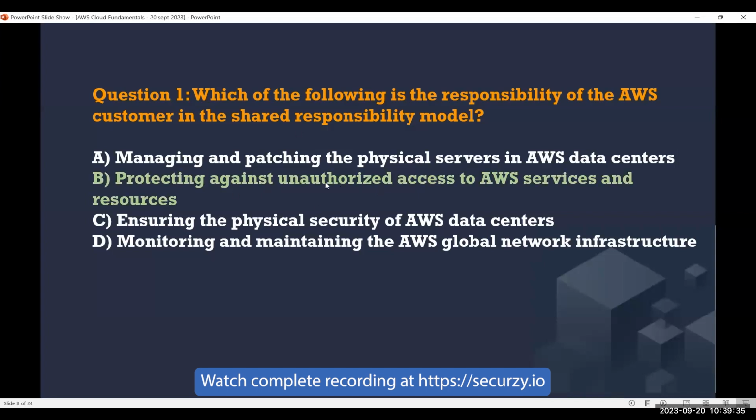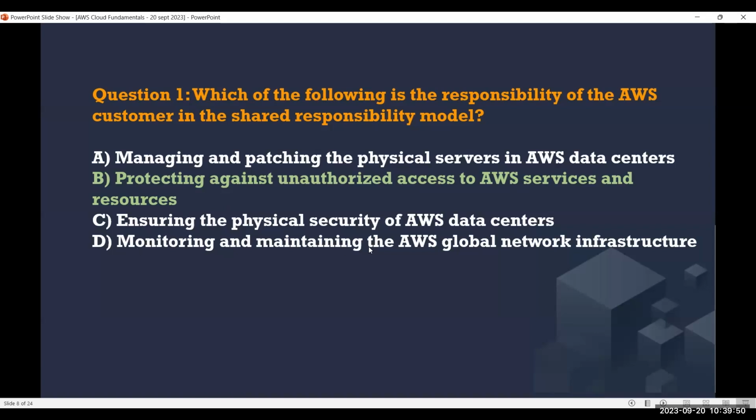The first one, managing and patching the physical server in the AWS data center, is the responsibility of AWS, right? Ensuring the physical security of the AWS data center is also a responsibility of AWS. Monitoring and maintaining the AWS global network infrastructure is also a responsibility of AWS. So in this question, protecting against unauthorized access is the customer responsibility.